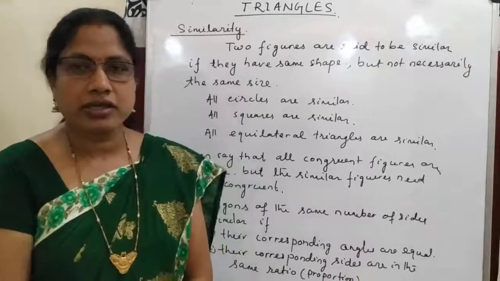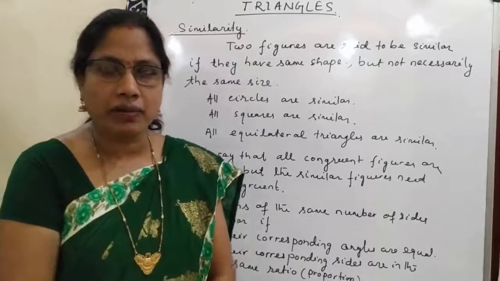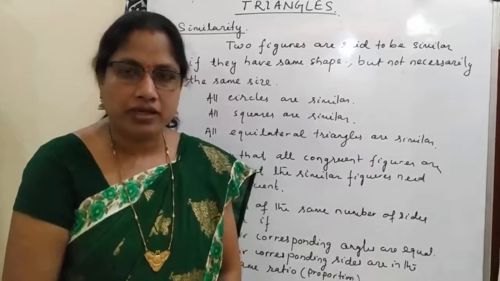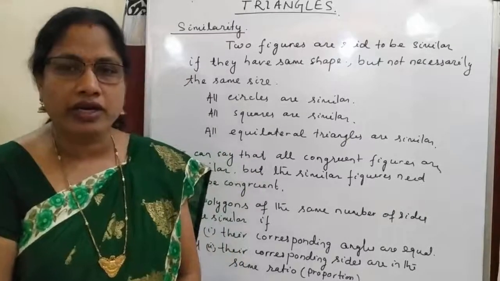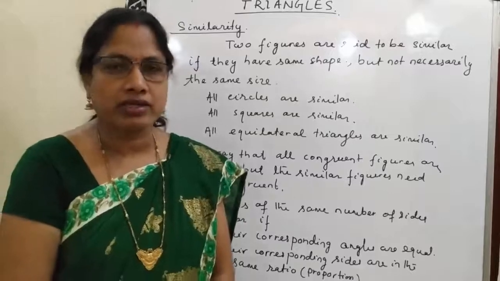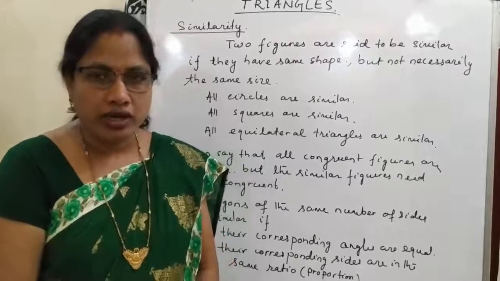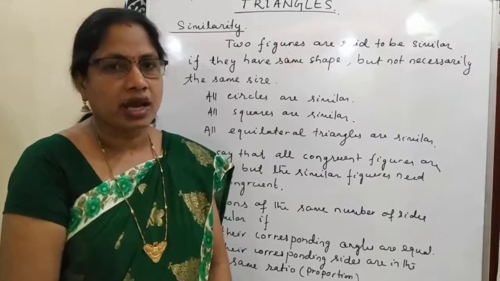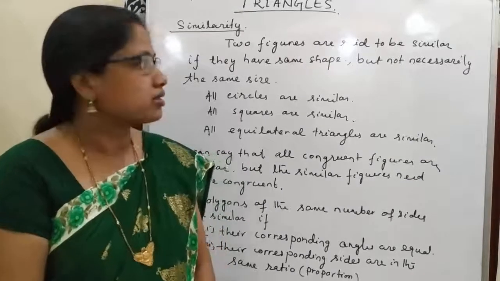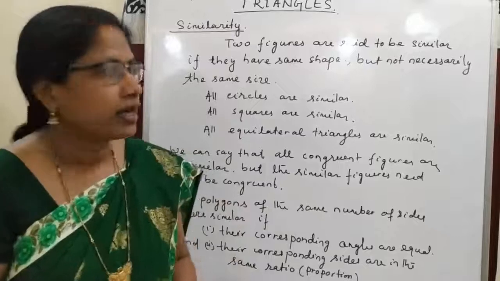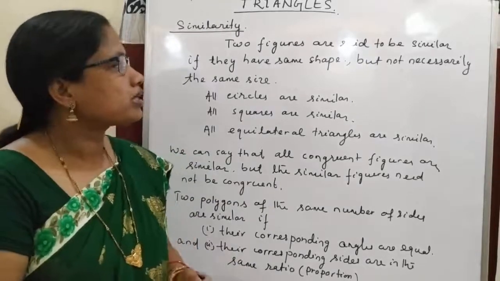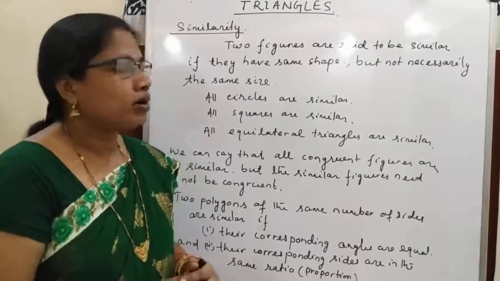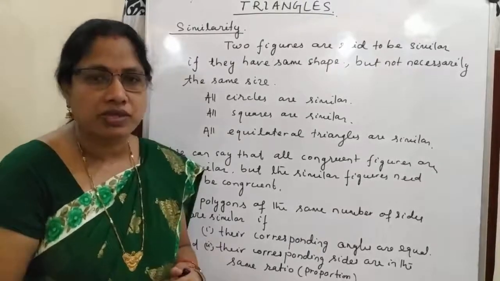Dear students, in your previous class you have learned about congruency of figures. Two figures are said to be congruent if they are equal in shape and size. So here in this section we shall learn about triangles and similarity of triangles. So what do you mean by similarity? Two figures are said to be similar if they have the same shape but not necessarily the same size.